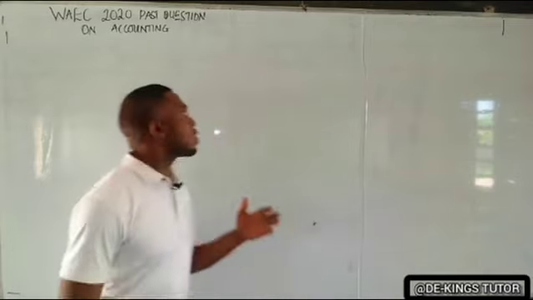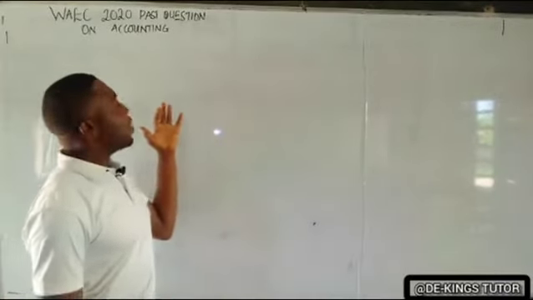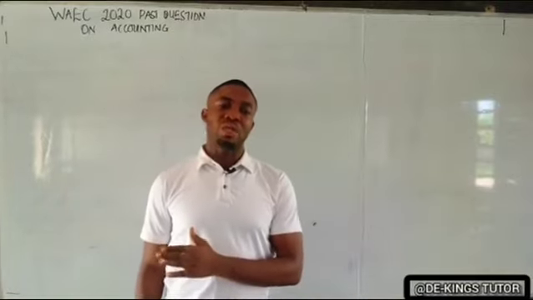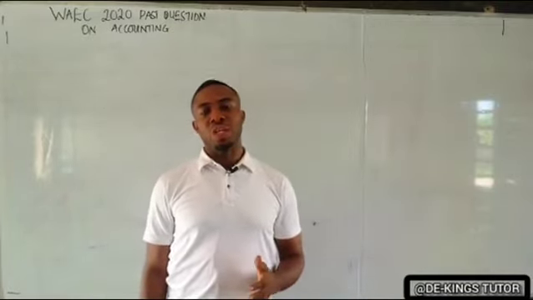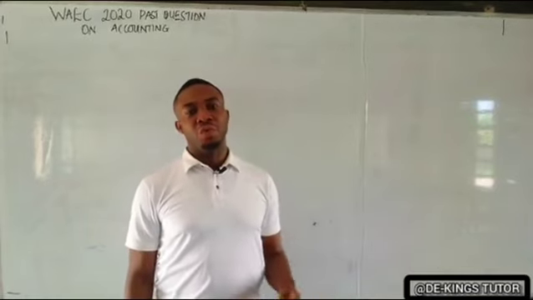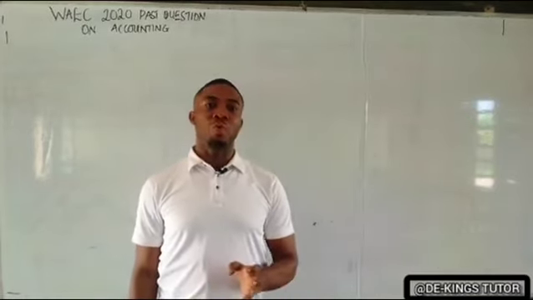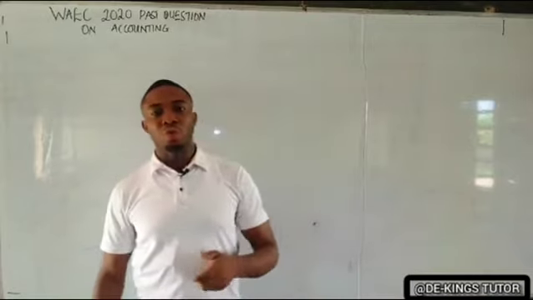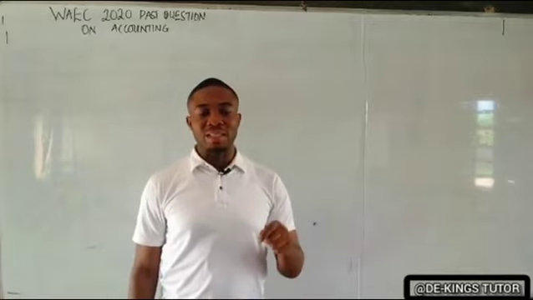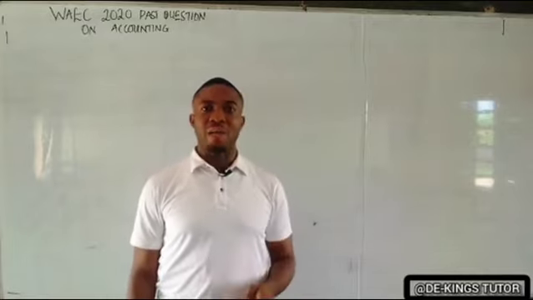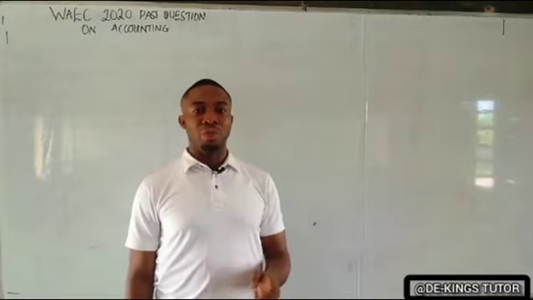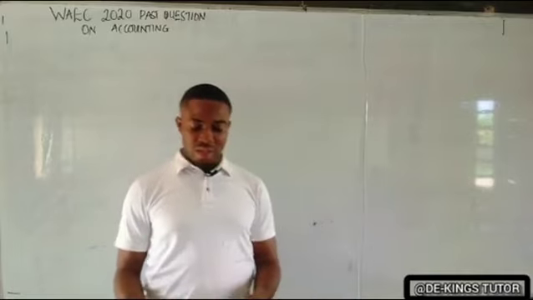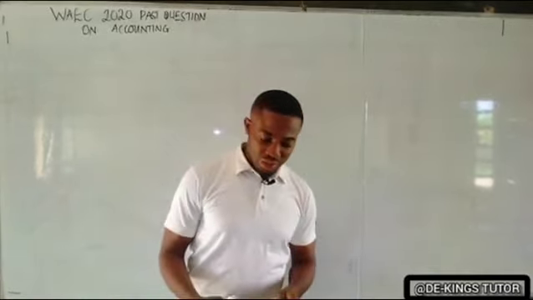So we want to look at the past WAEC question 2020 on accounting. Now, in WAEC accounting, the question consists of two sections. Section A is the theoretical part, while Section B is the practical part, in which students will be asked how to solve a particular question, not just to write, but to show their practical knowledge in accounting. So let's look at the first question in Section B. You can see that on your screen.